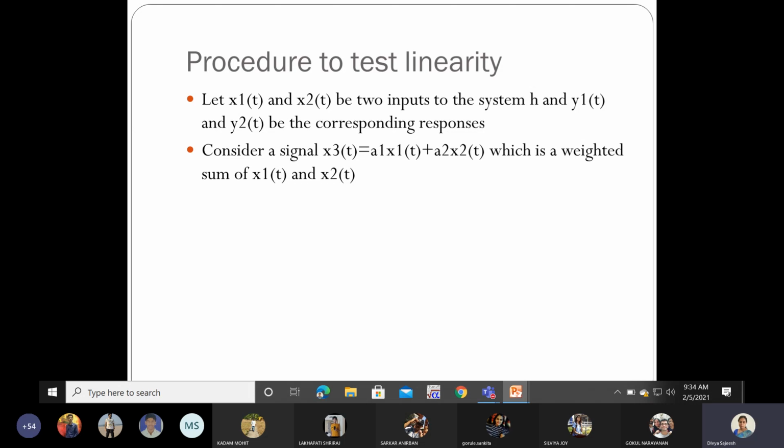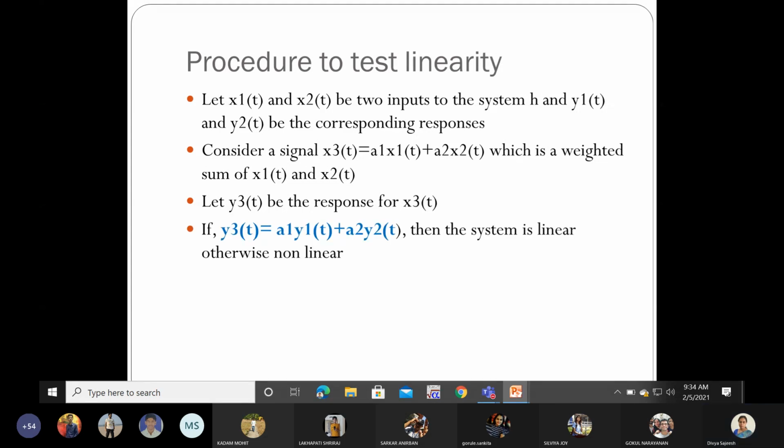Now this signal is applied to the system. The weighted sum of signals is applied to the system. Let the response be y3 of t in this case. Now, if y3 of t is equal to the individual sum of signals, that is a1 y1 of t plus a2 y2 of t, then the system is linear. Otherwise, the system is non-linear in nature.